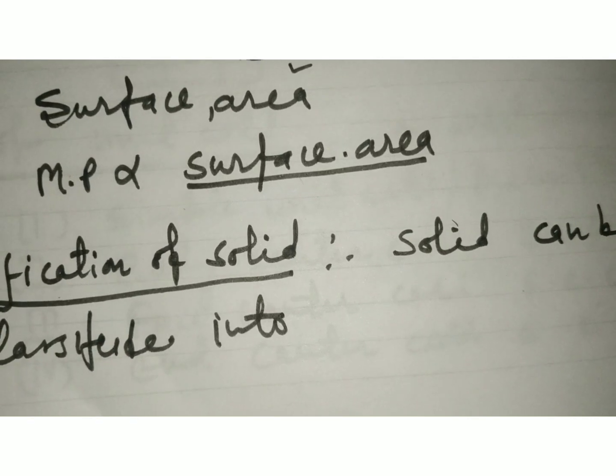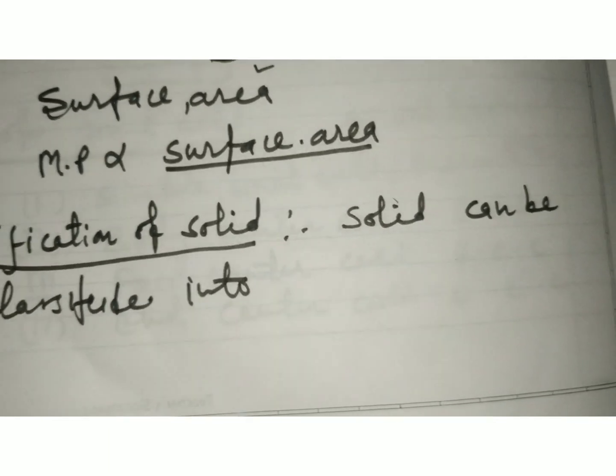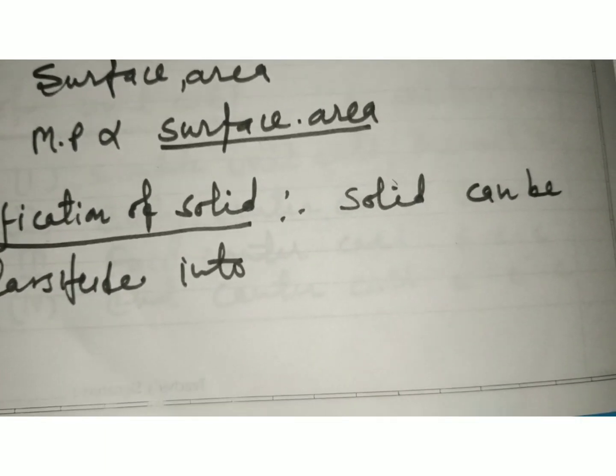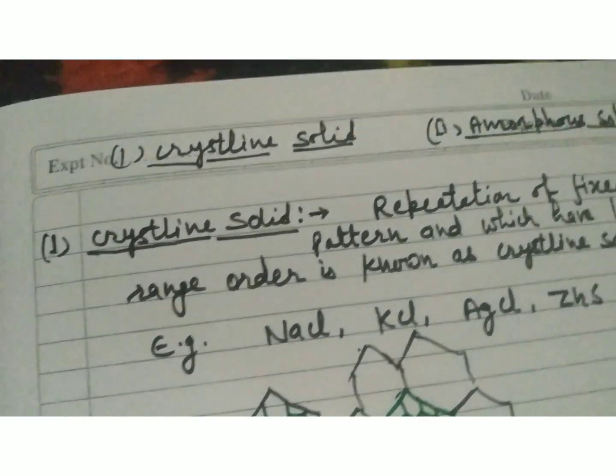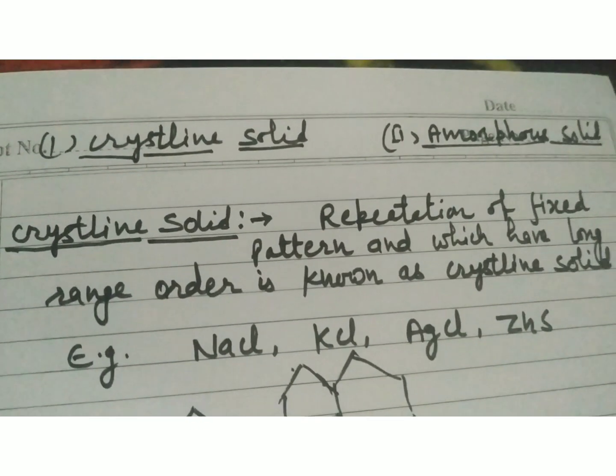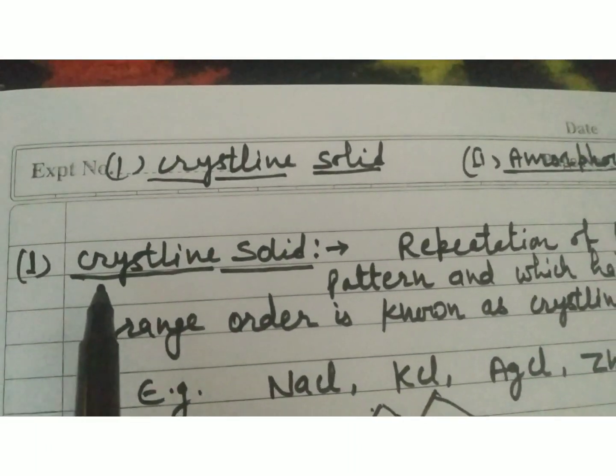So we can classify solids on the basis of properties into two subcategories. First one is crystalline solid and the other one is amorphous solid. So what is crystalline solid?